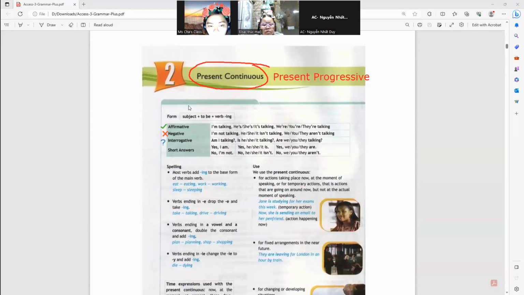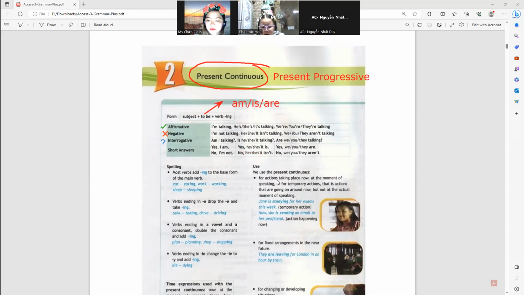Now in here, what is the pattern that you always have? What is the form? Subject plus to be plus verb plus -ing. So what do you mean by to be? There are is, am, and are. Now, when do we use the present continuous?